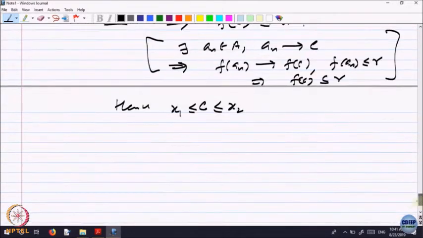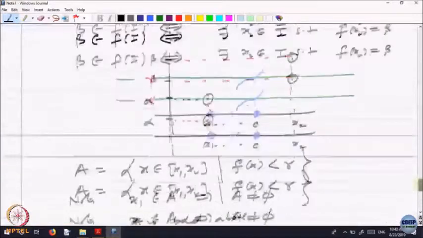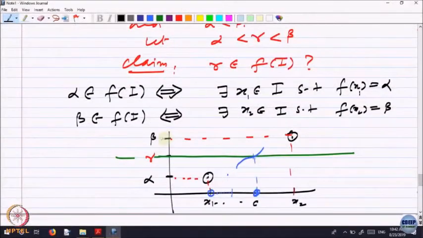Now, the question is, can C be equal to x2? If C is equal to x2, what is the value at x2? That is beta, which is bigger than gamma. That cannot happen, because we just now said f of C is less than or equal to gamma. So, this C cannot be equal to x2, right.